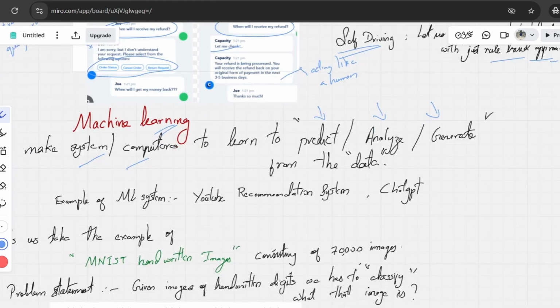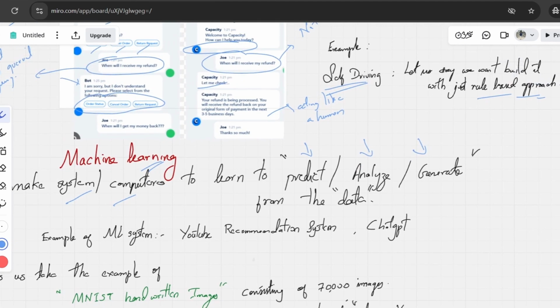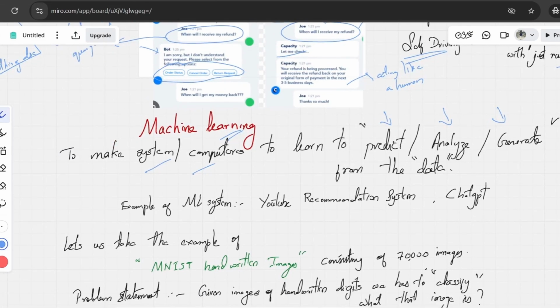Examples of machine learning systems: as we already saw, the self-driving car is one example, and another example is the YouTube recommendation system. You have seen that whenever you open YouTube, you see a lot of recommended videos on your home page, right? That recommendation works on something called recommendation systems, which is a machine learning system.